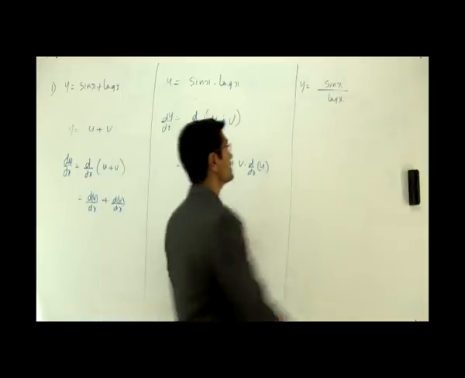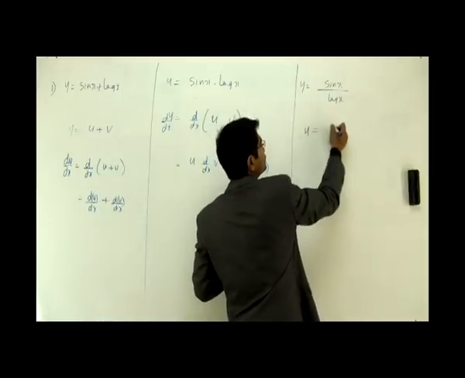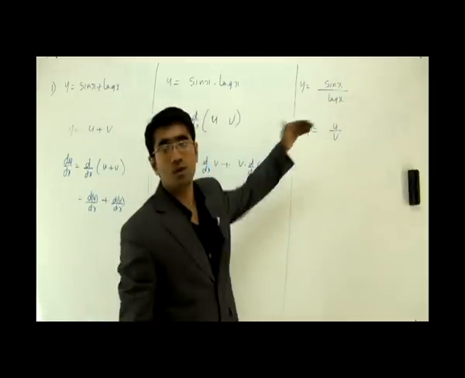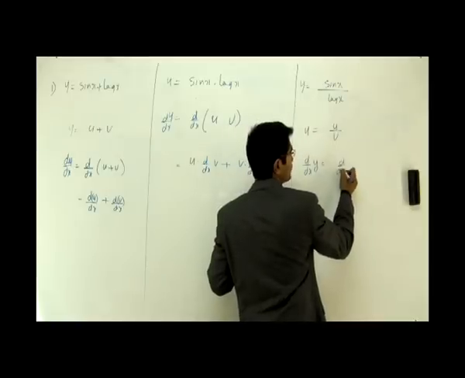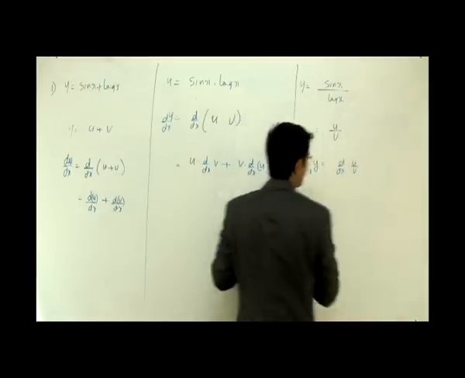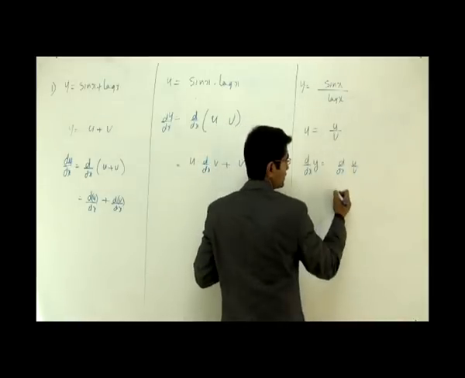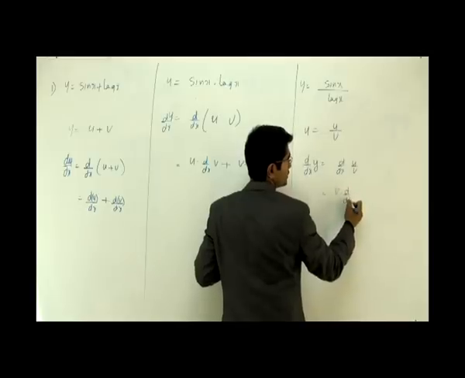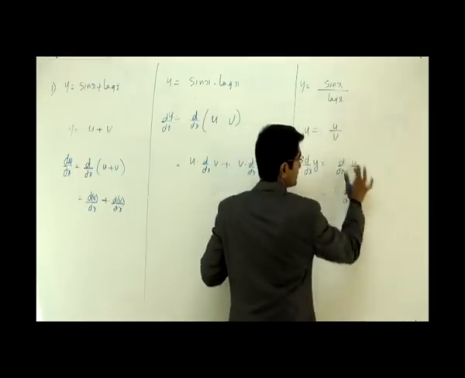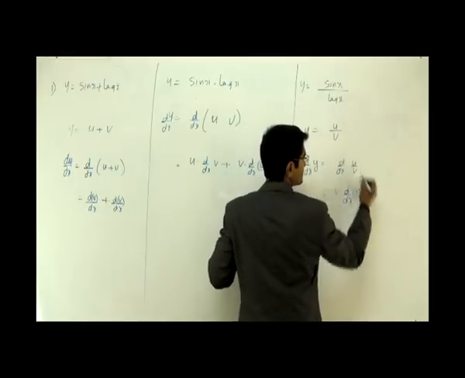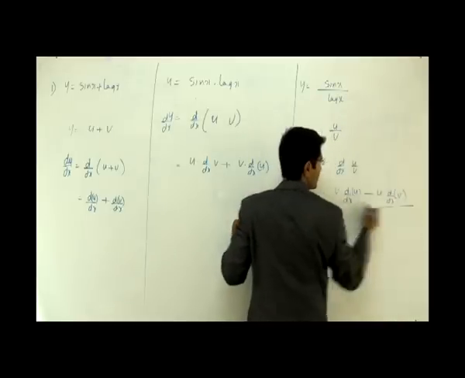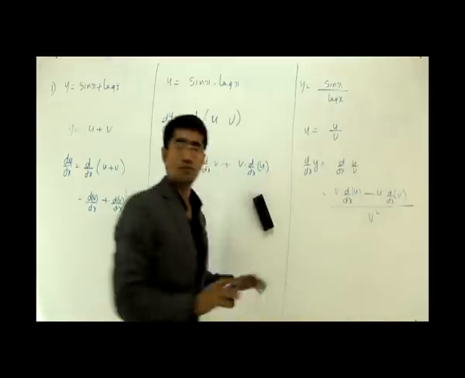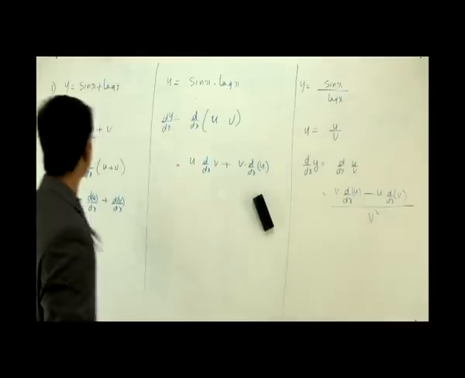Very simple. Here in this case, I have y is equal to u by v. They're one about the other. If I have to differentiate, d by dx of y goes like d by dx of u by v. How do I write this? I take v, the denominator function, and differentiate the numerator u, minus, keep u here and differentiate the denominator, divided by the denominator squared. Very simple.